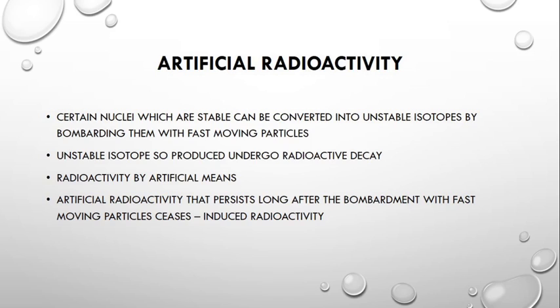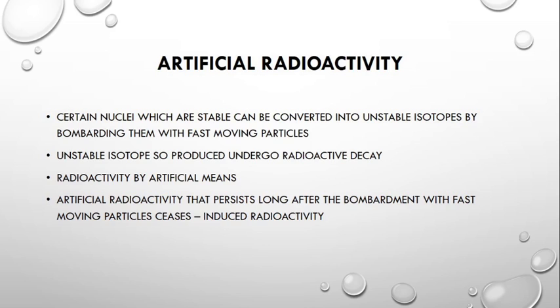They become unstable because they have gained energy from the bombarding particles. Getting high energy means they are losing their stability and become unstable. So this unstable nucleus will undergo radioactive decay, and this type of radioactivity is called artificial radioactivity, in which radioactivity occurs by artificial means.